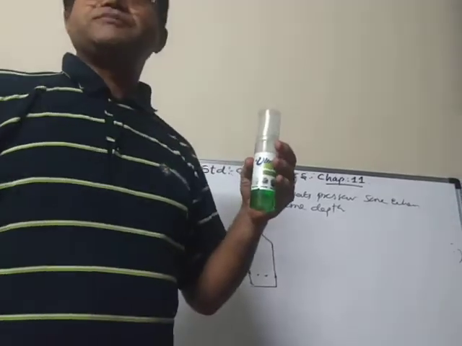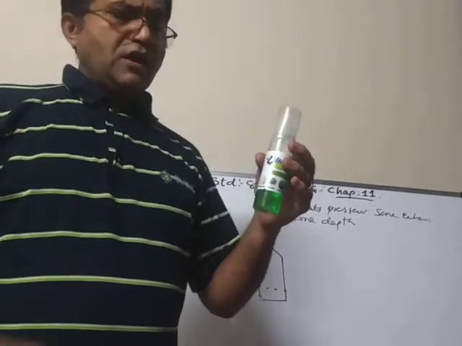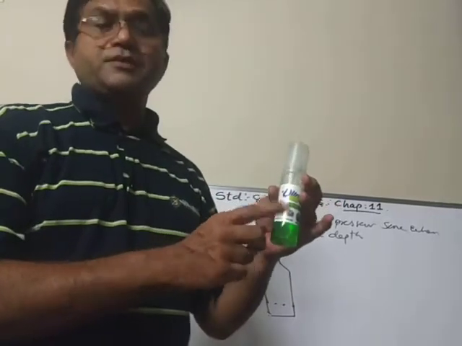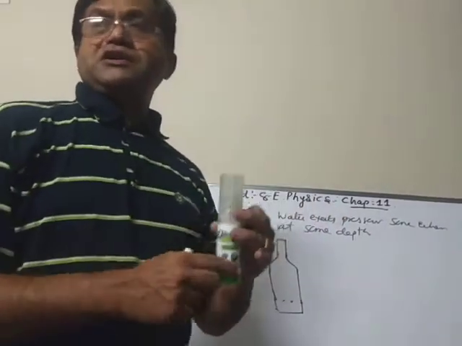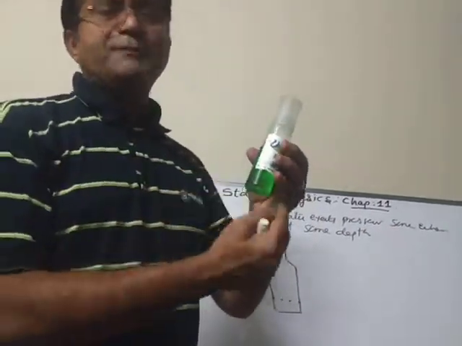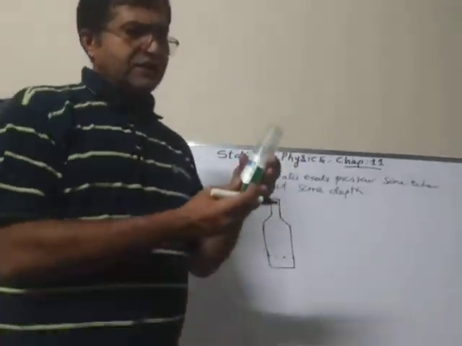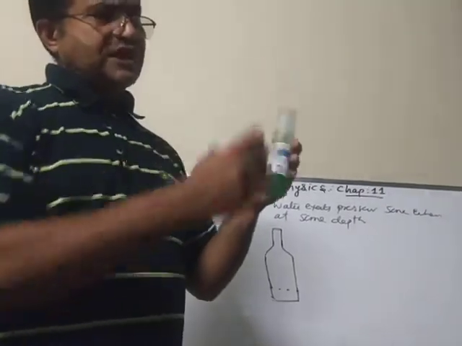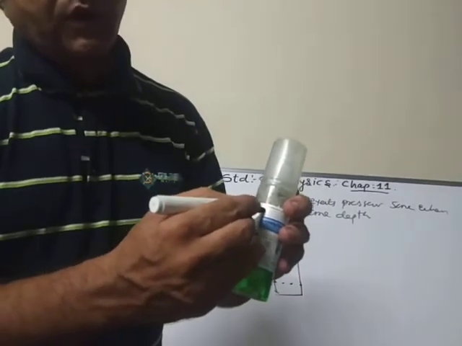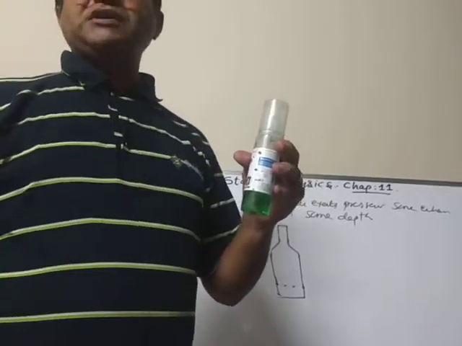You have to make holes in it, and then pour the water. Then you will see that from all the holes that you made, the water comes out and goes the same distance, because they have the same pressure at the same depth. But if you make a hole on the same side at a different height, like one here, then what will happen when you fill the water?